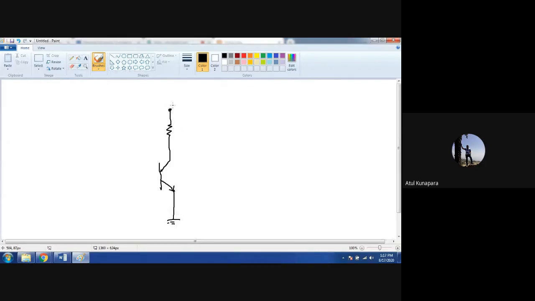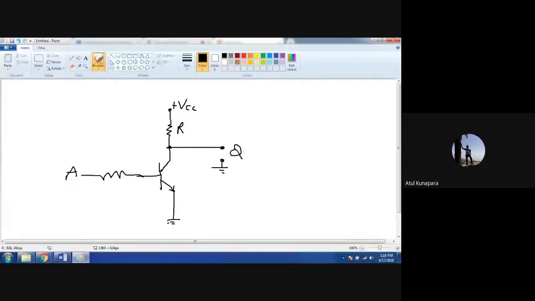When I say VCC, it means it is a positive voltage, right? It will be either 5 volt or 12 volt, whatever it is. This is your resistance, and here on this side we will be providing the input. Your input A is here, and we will be taking the output from here, between ground. So this is your output Q.